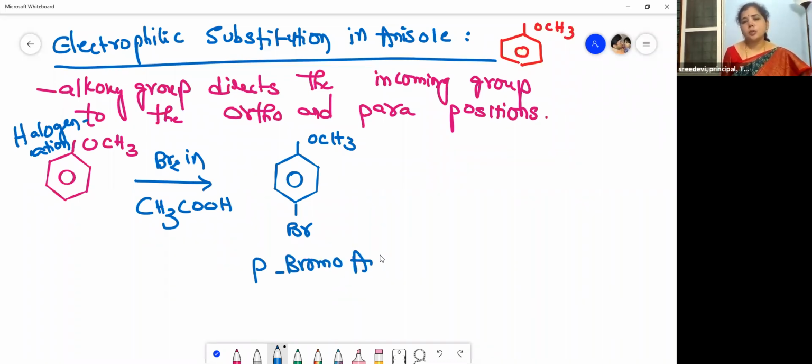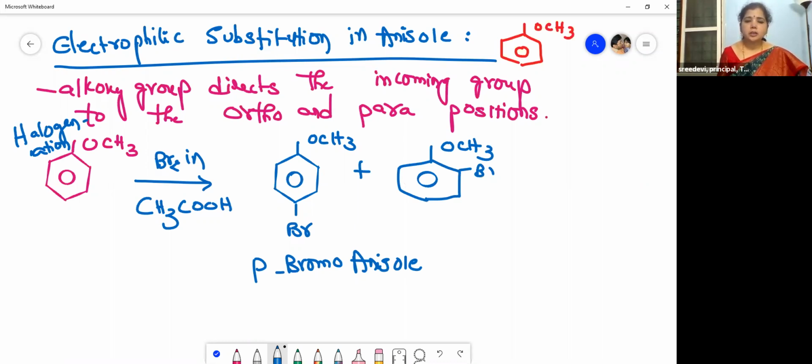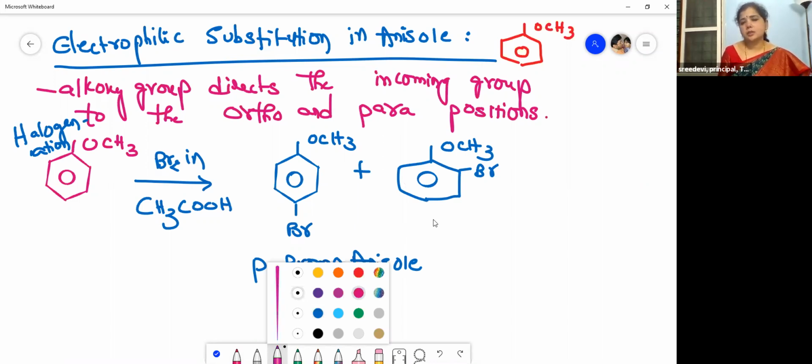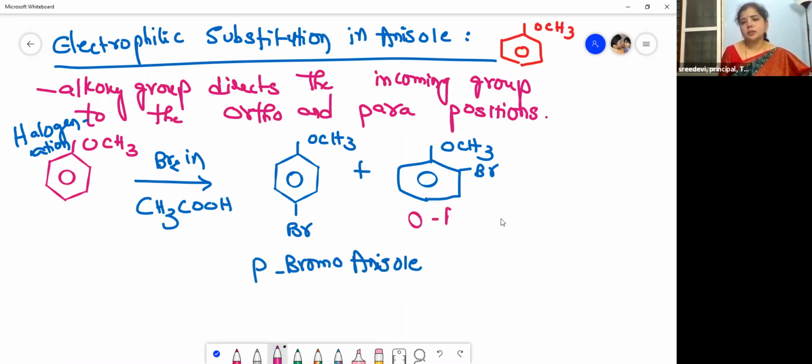Para bromo anisole. And another product you will get is ortho bromo anisole. So this is the ortho position. This is our ortho bromo anisole and para bromo anisole. So this is the first one.